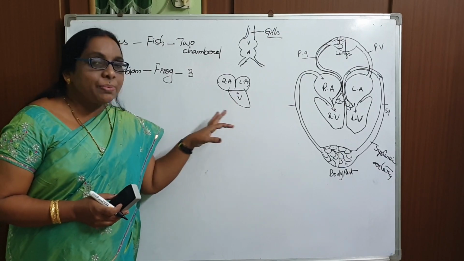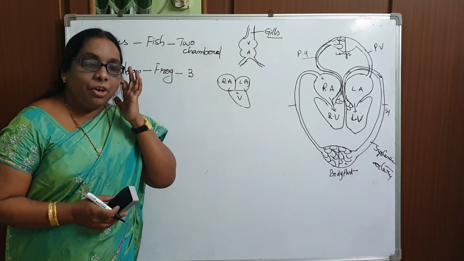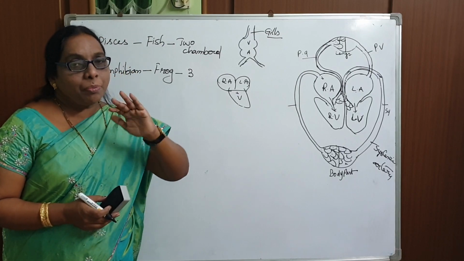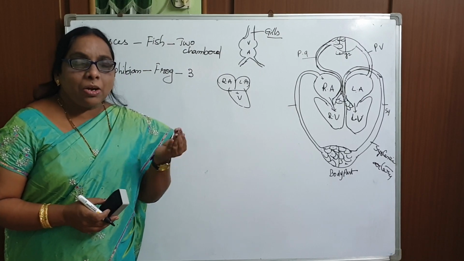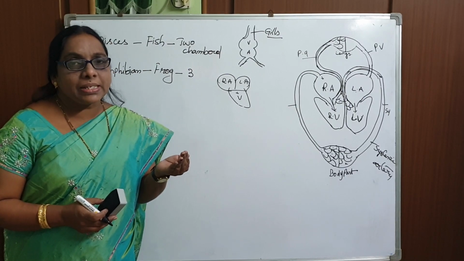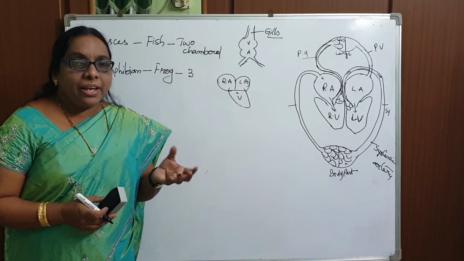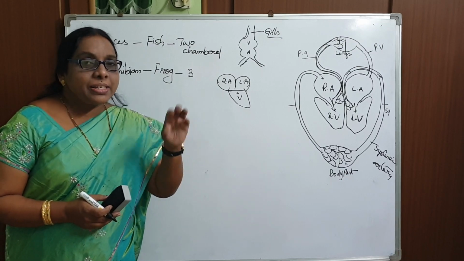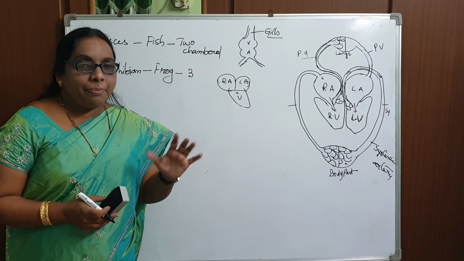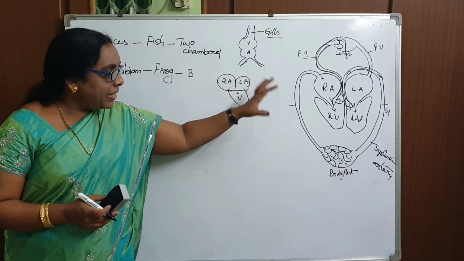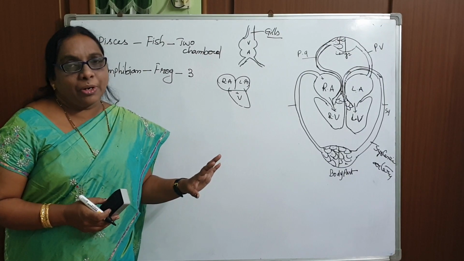Listen, where does this mixed blood get purified in the frog? The frog's body has a slimy, slippery nature, because below the skin of the frog we can see mucus glands. So cutaneous respiration occurs in the skin, the blood gets purified there, and from there it is distributed to all the body parts.